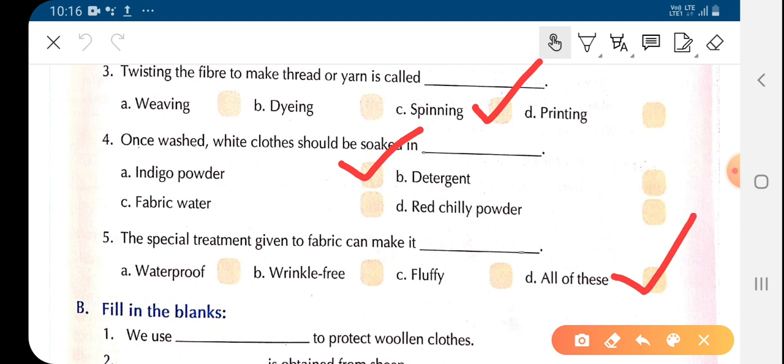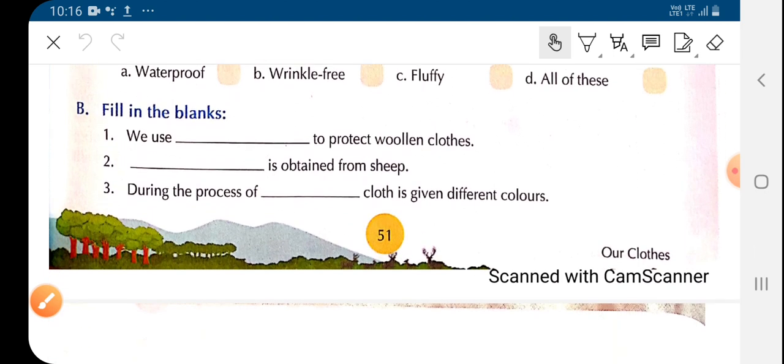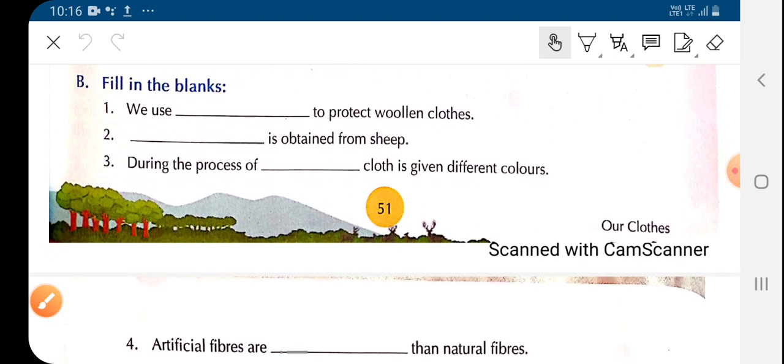Now children, second one is we had done fill in the blanks also. So we will revise fill in the blanks also. Here we have fill in the blanks. We use dash to protect woolen clothes. Children, what do we use to protect woolen clothes? We use naphthalene balls to protect woolen clothes.